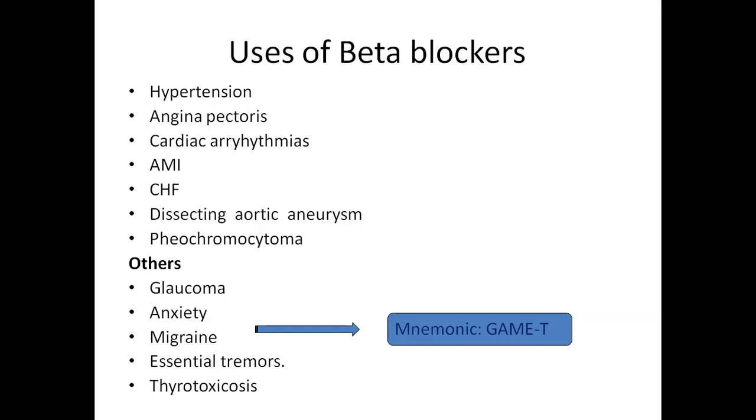In these conditions, beta blockers are used.